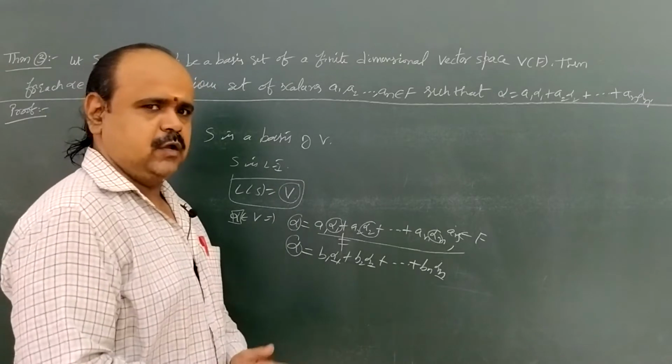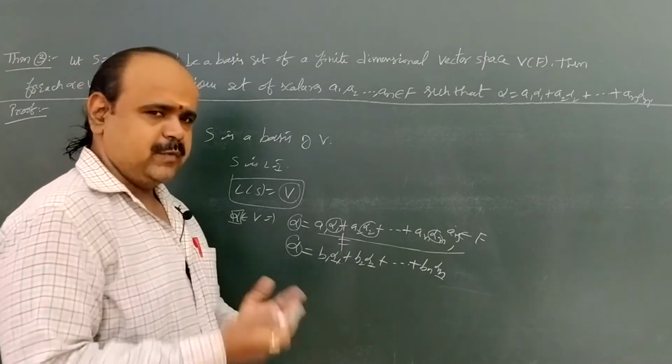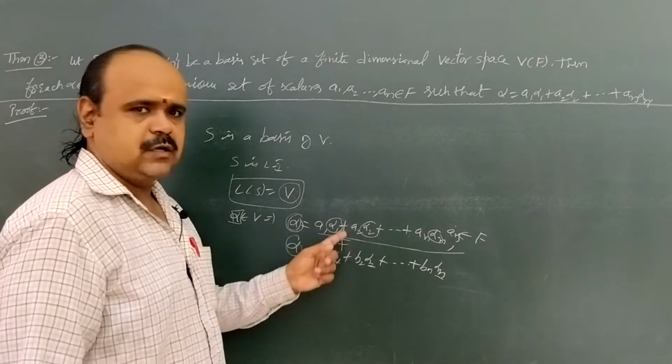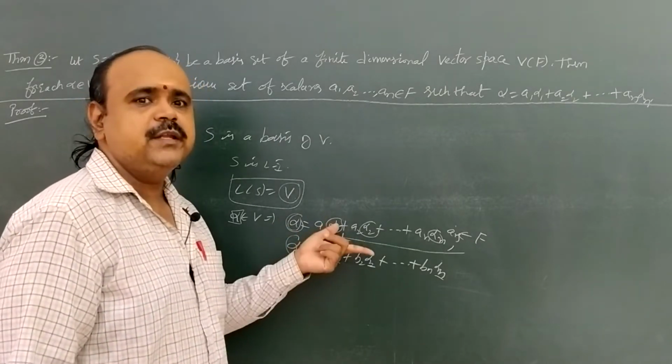We cannot write, or we cannot define, or we cannot mention a vector alpha as two different types of linear combinations.